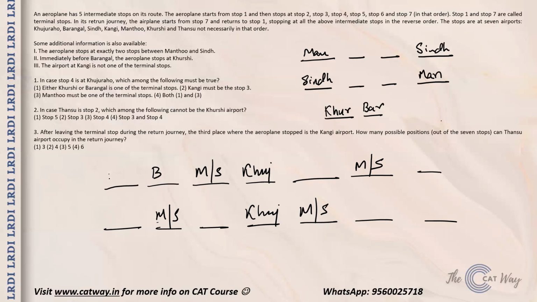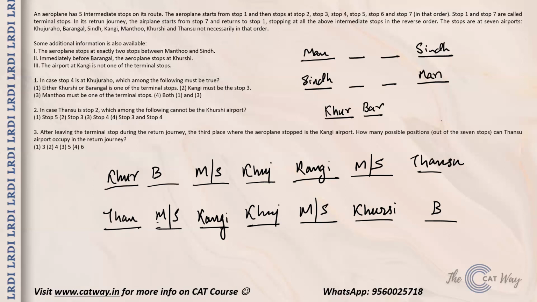In this case, Barangal will be this and Kursi will be this. Now you have been given that Kangi is not a terminal airport. Terminal are the ones 1st and 7th, so Kangi has to occupy this position. And in that case, Thansu will be occupying the remaining position. So we have these 4 cases.